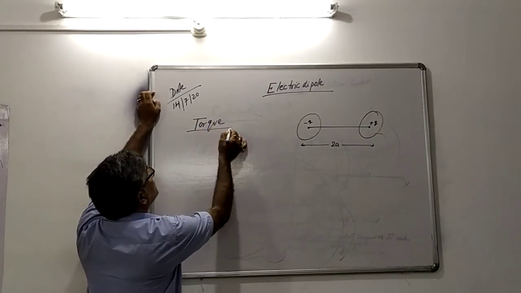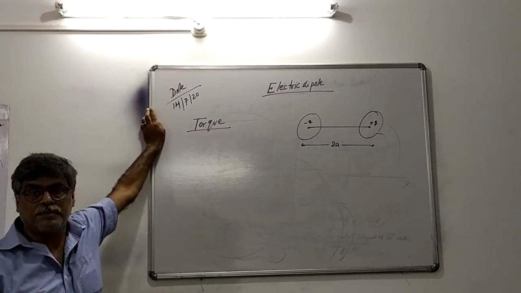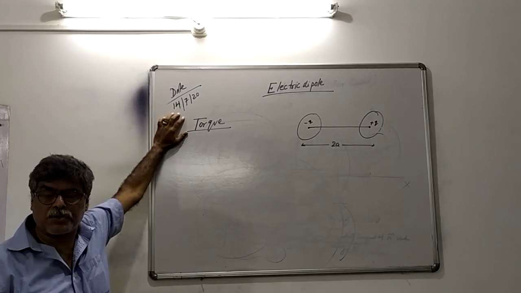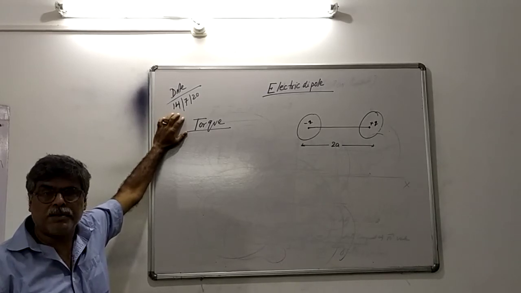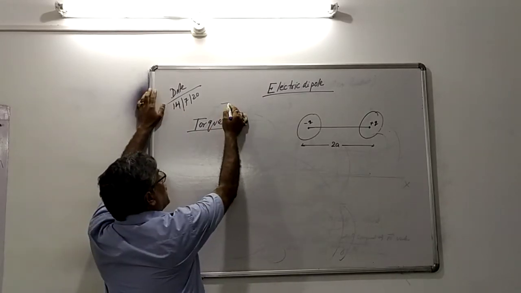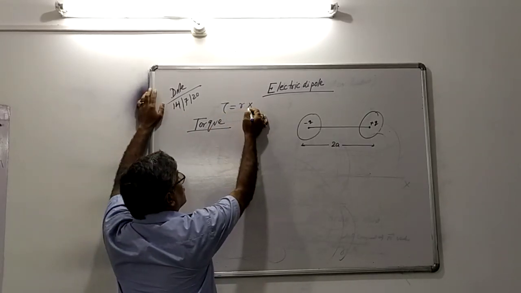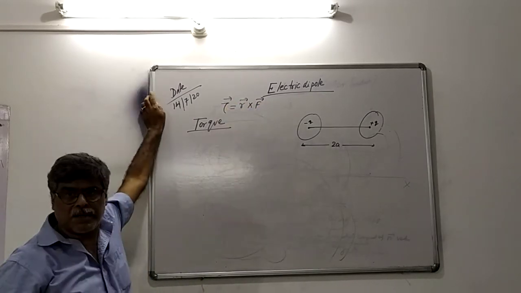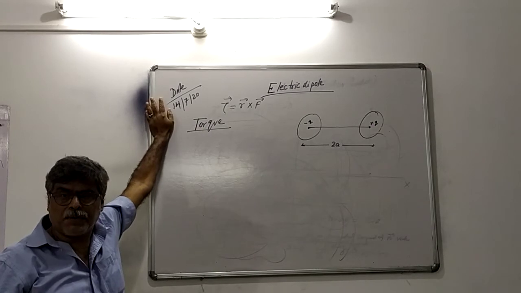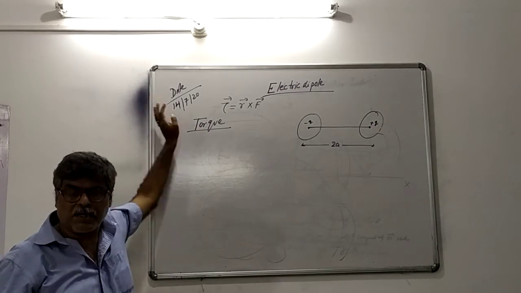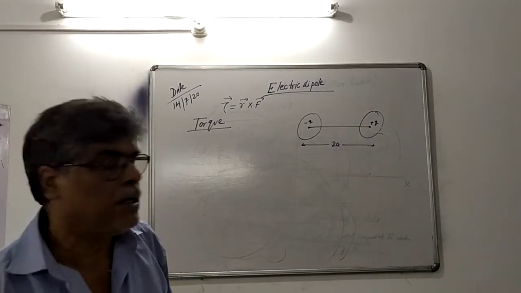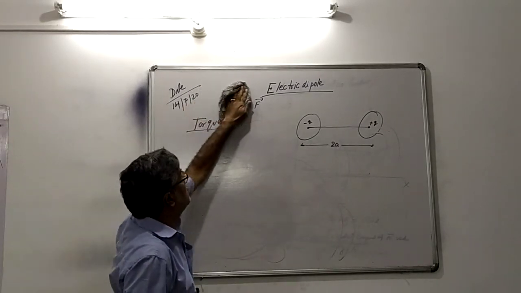One is torque. Remember, this is the first year topics. Torque means moment of the force, the force due to which a body is rotated. Remember the formula: torque is equal to R cross F. This is class first year, we study in rotational motion. The moment of the force is known as torque. The turning effect of the force is also known as torque. These are first year class topics.